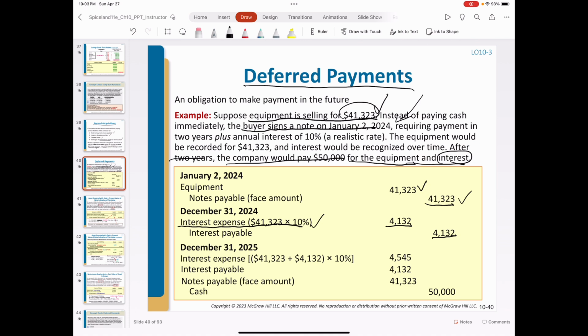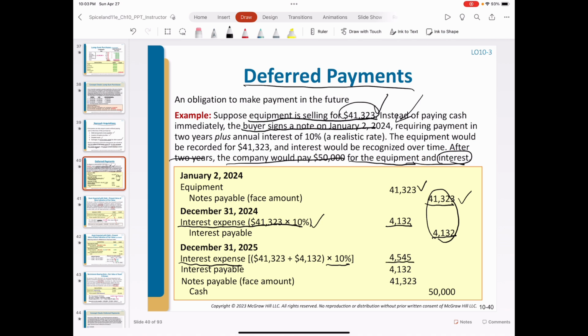Then in 2025, the company should accrue another interest expense during 2025, and the interest is determined by the sum of the notes payable and the interest payable in 2024. These two liabilities are multiplied by the 10%.